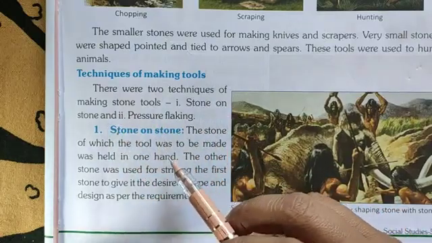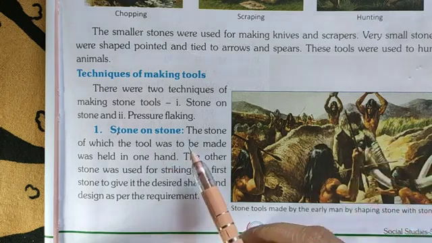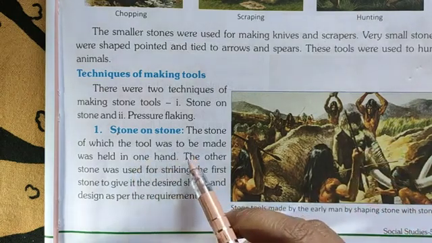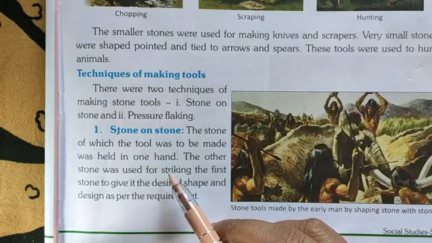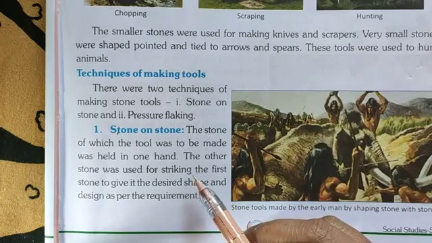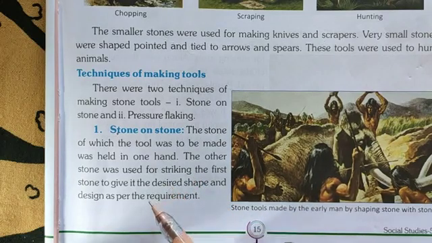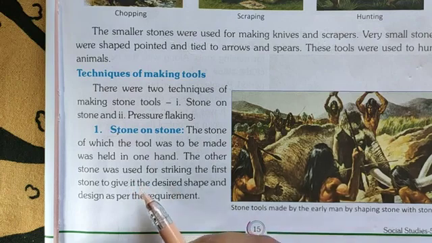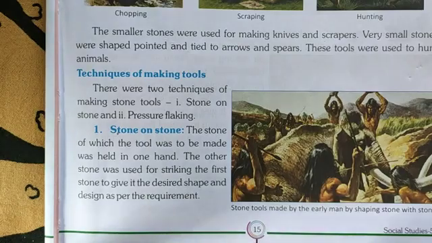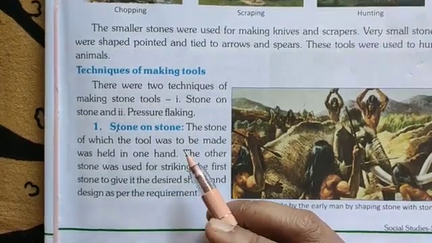First is stone on stone. See, this is the picture of how they made stone tools. The stone of which the tool was to be made was held in one hand. Means they held one stone in one hand, and in the other hand they kept the other stone, and that was used for striking the first stone to give it the desired shape as per the requirement. In this way they made the tools.